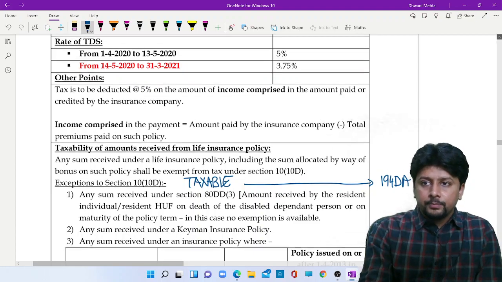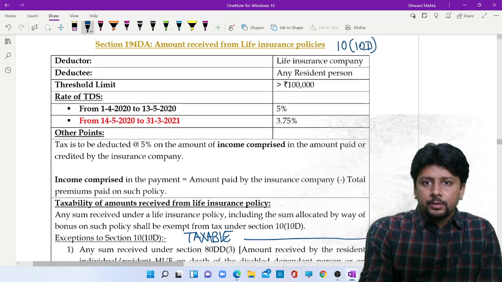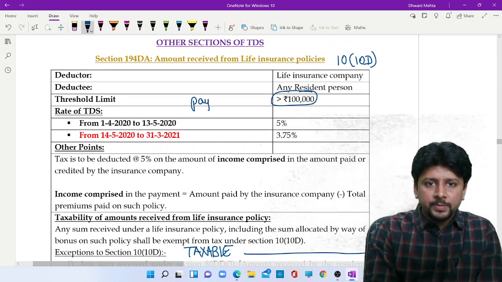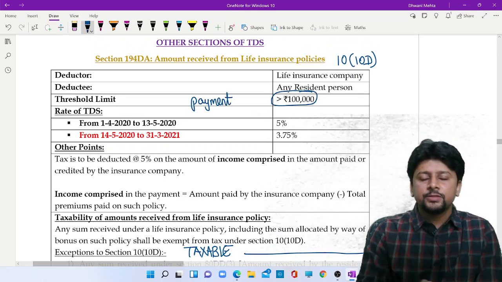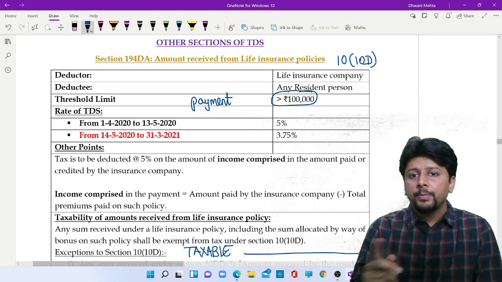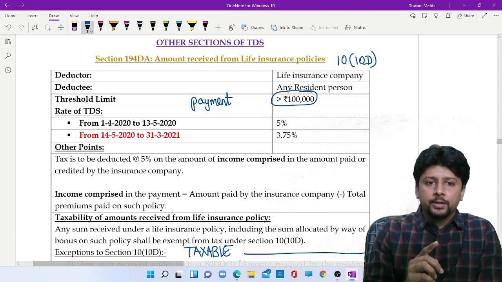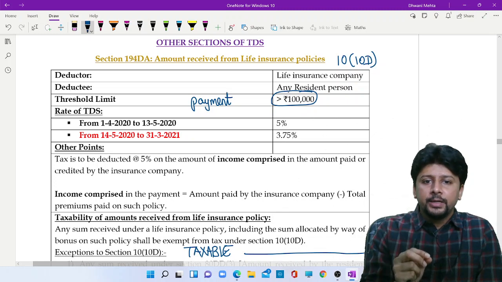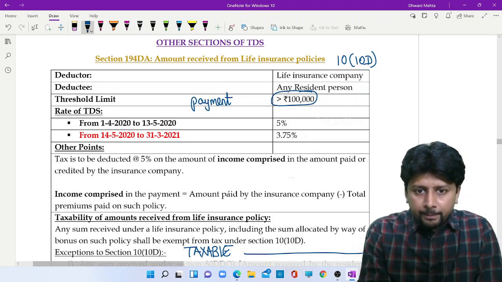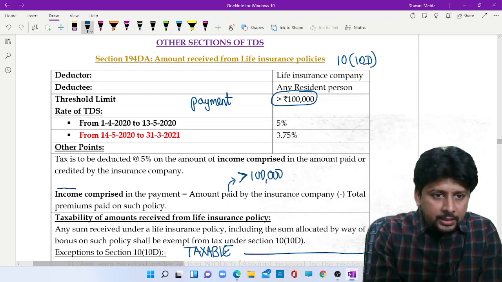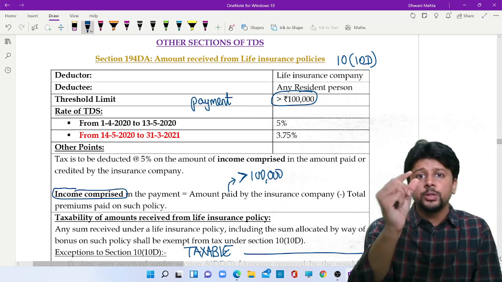If the amount that is being paid to you exceeds 1 lakh rupees, then TDS will apply. But you will not deduct tax on the 1 lakh. You will deduct tax on the profit element or the income element. The amount paid by the insurance company should be greater than 1 lakh. But TDS will be done on the income component. TDS will be done on the profit element.